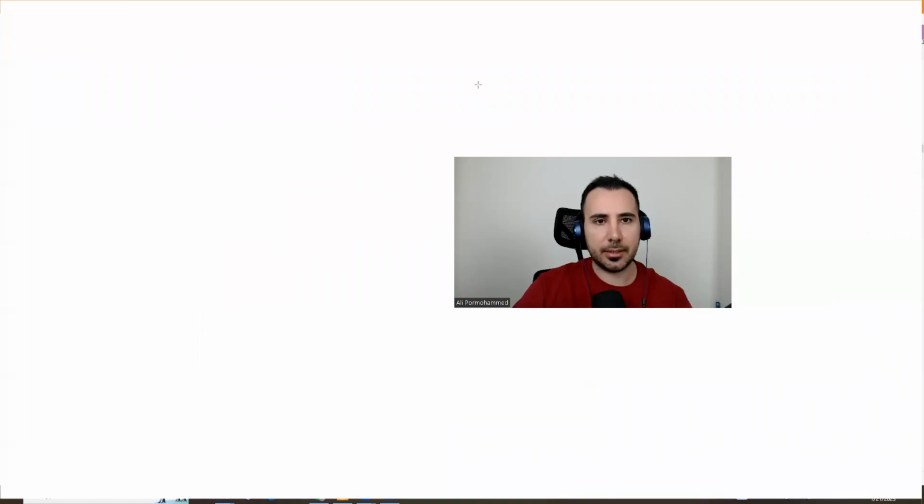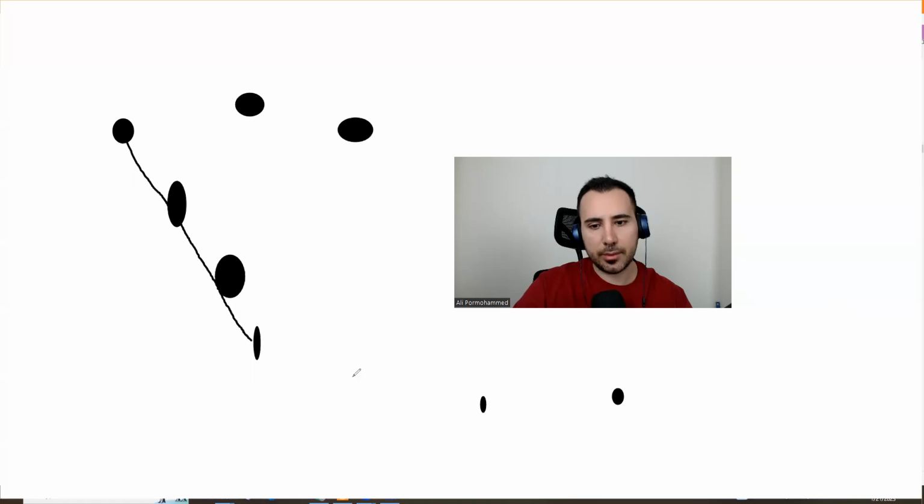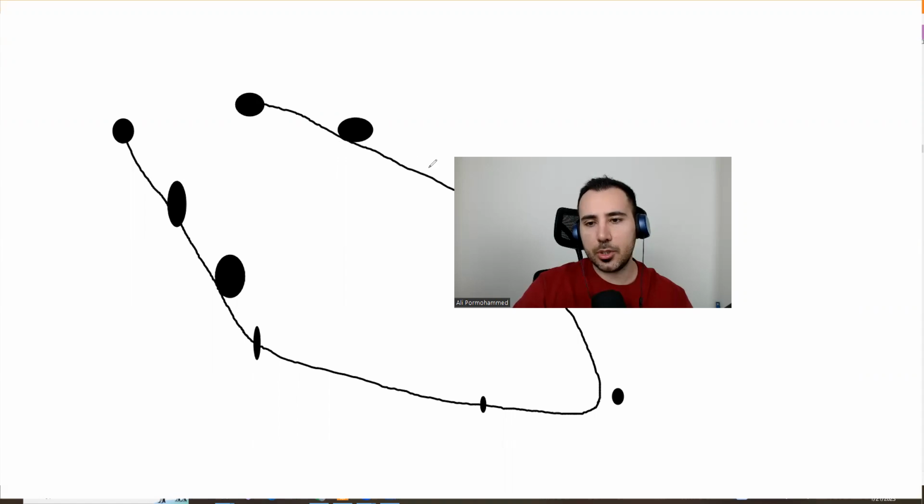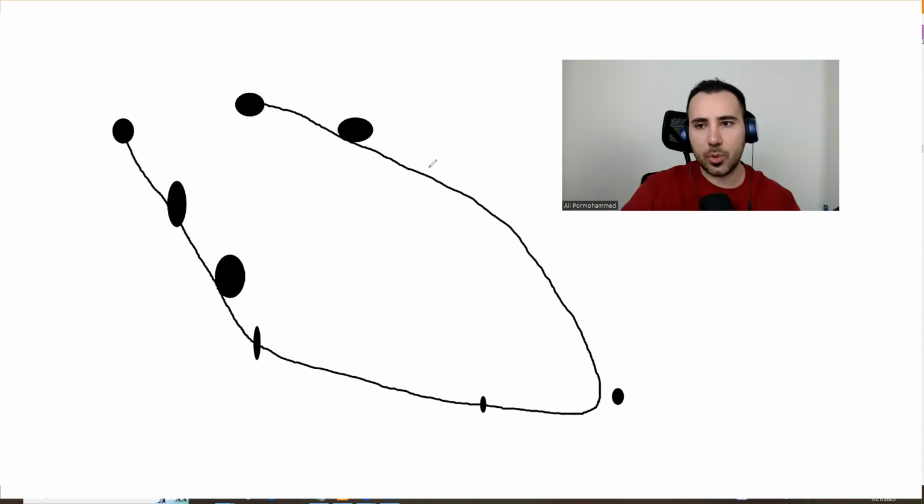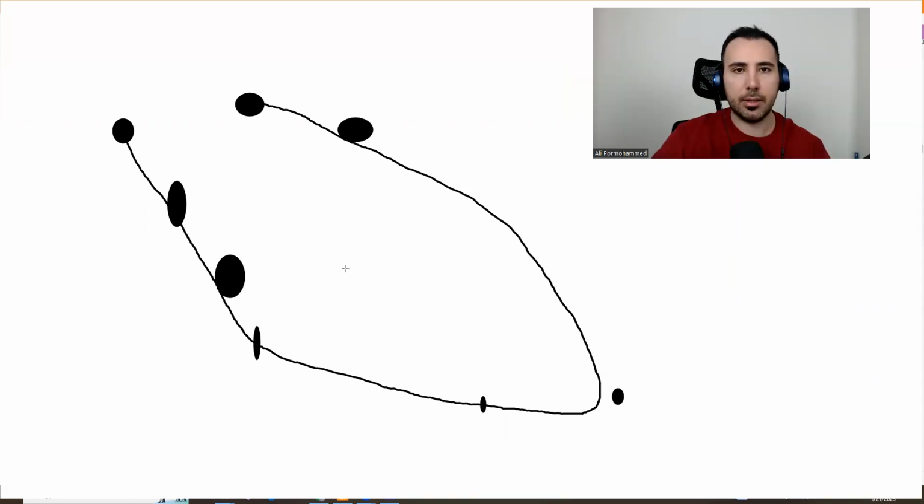You just have to connect all these points, right? 1, 2, 3, 4, 5, 6, and then you put it here. You would connect all of these, right? That's a loop. Now, where can you put the next point so that I have to cross my line? If you put it inside, I'll go from this one to here. If you put it again inside, I will go from here to here.